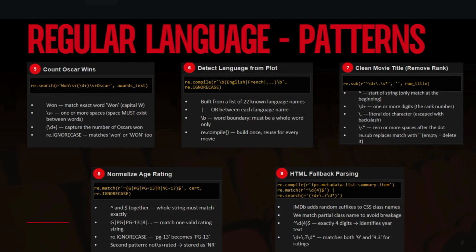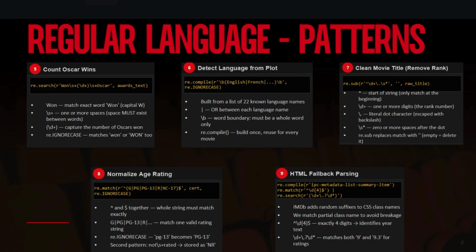And then here, normalization of the rating. Here is the round bracket, so it should be exactly in this round bracket. And then here I would like to point out the ignore case. This means even though the input text is in small letters, it can convert to capital letters to exactly match with the string. And then the final pattern is the HTML format.